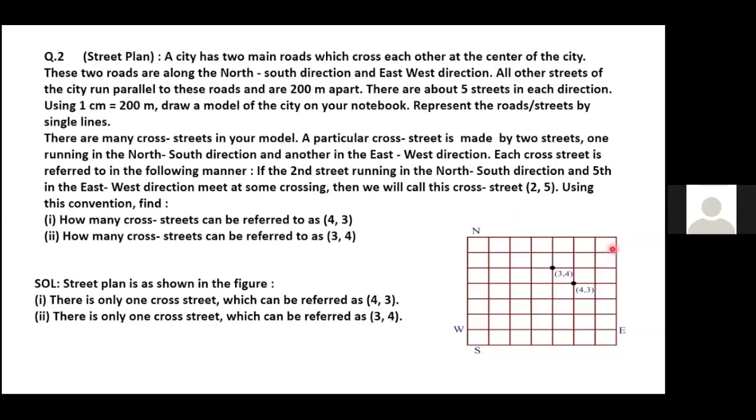Ma'am, 4 should be marked on the x-axis and 3 on the y-axis? No, ma'am, east-west direction. How many cross streets can be referred to as 4,3? First come to the east-west direction, children. The east-west direction is 1, 2, 3. These are 3, children. On the y-axis it is 1, 2, 3, 4.